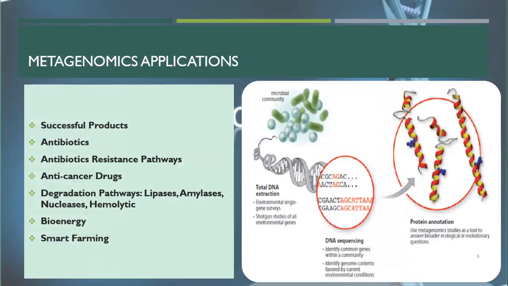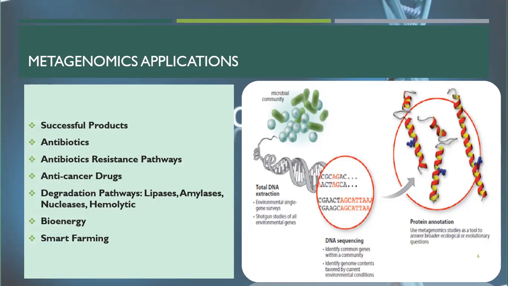Here are further applications of metagenomics, in which we can produce successful antibiotics, antibiotic resistance pathways, and anti-cancer drugs, and we can find new microbes and new microbial properties. We can assess probiotic modulation of the microbiome. Technological development is also an application of metagenomics, and we can define the healthy microbiota and its related diseases.